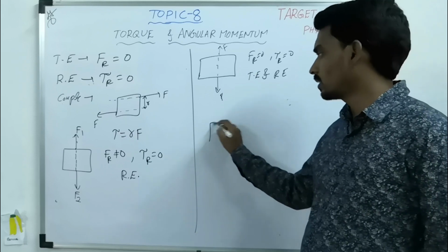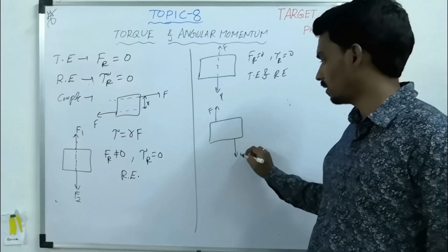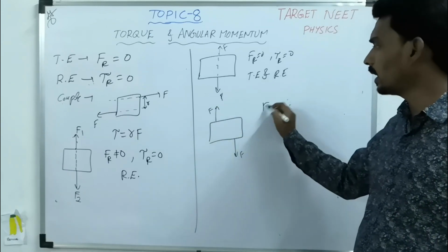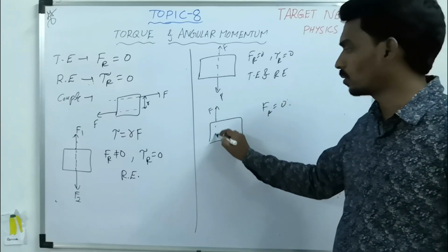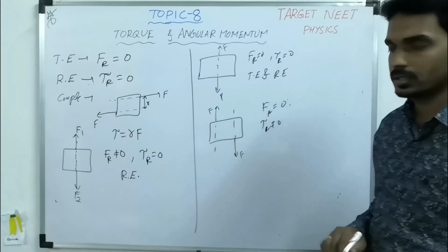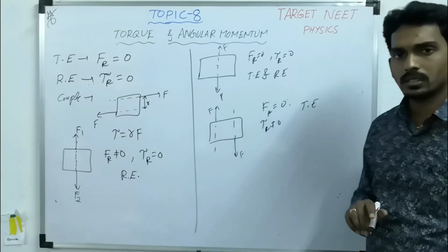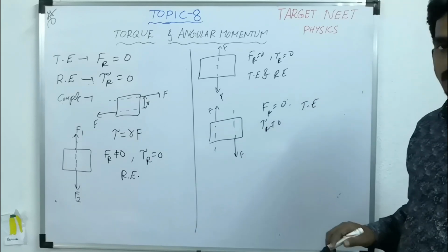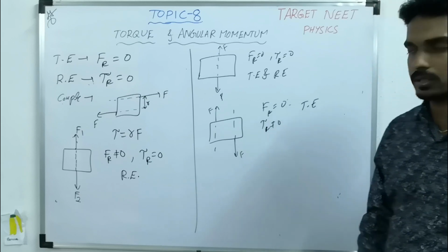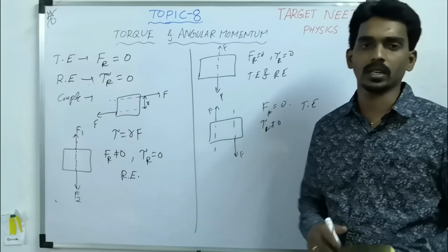Now let us take this case. F. Resultant force 0, two equal and opposite, but resultant torque is not 0. So it is in translational equilibrium, but not in rotational equilibrium. This couple produces some torque so that the body rotates.